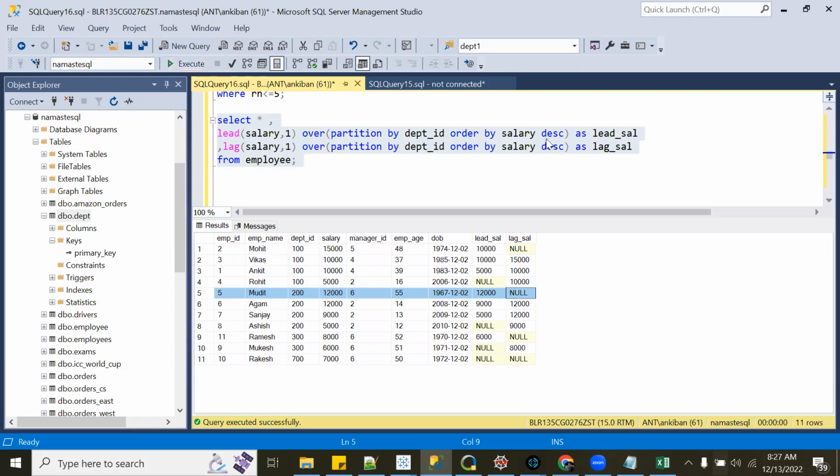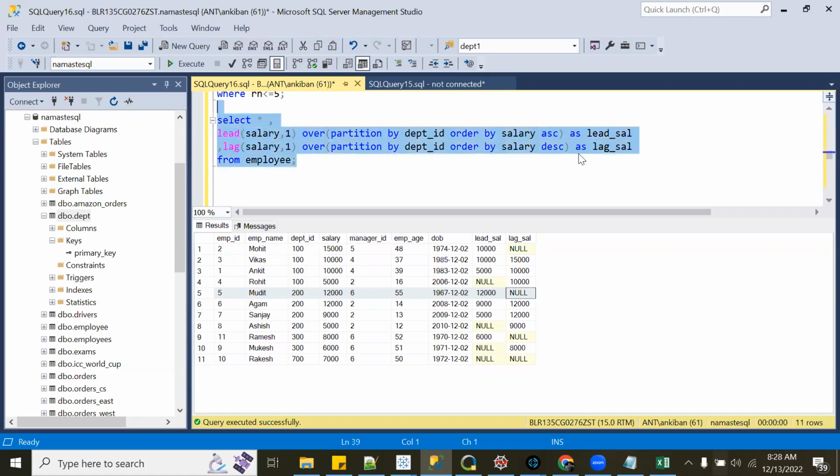Now, tell me one thing. What will happen if I do this? I'm doing it in ascending order. Both will be the same, sir. Sorry? Both will be the same. Yeah, lead and lag will be the same.